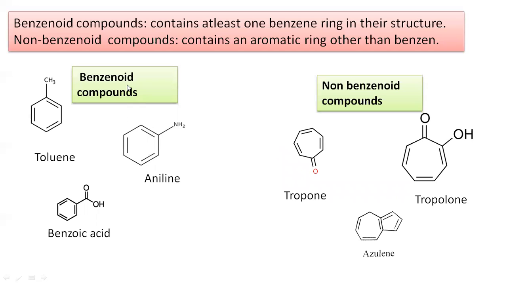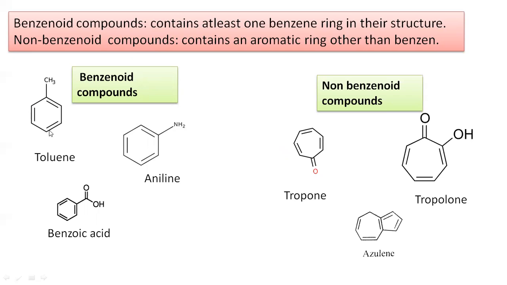See, benzenoid compounds contain a benzene ring in their structure, and non-benzenoid compounds contain an aromatic ring, but other than benzene. First we see about these benzenoid compounds, which contain one benzene ring.